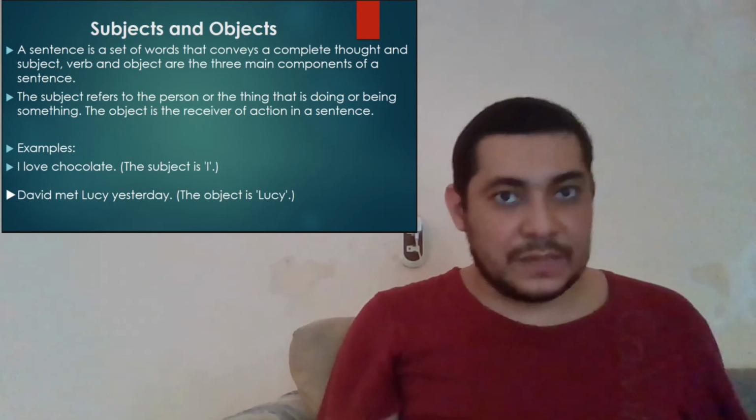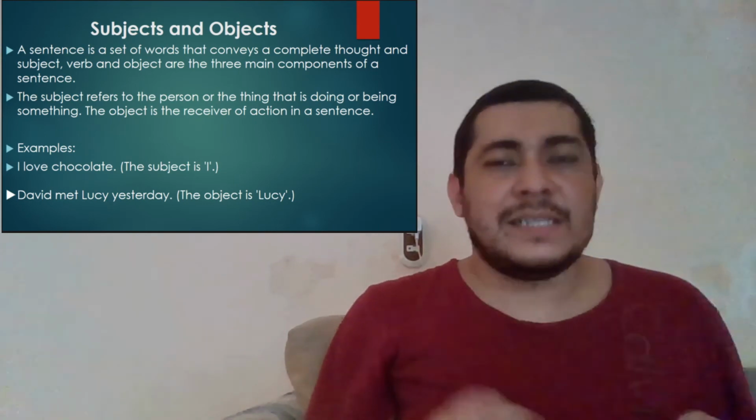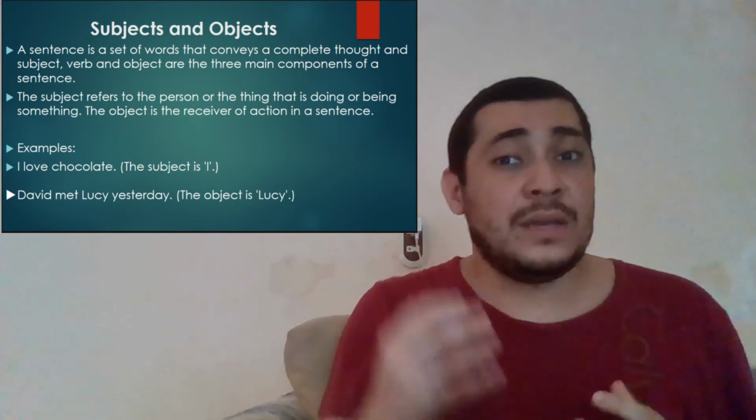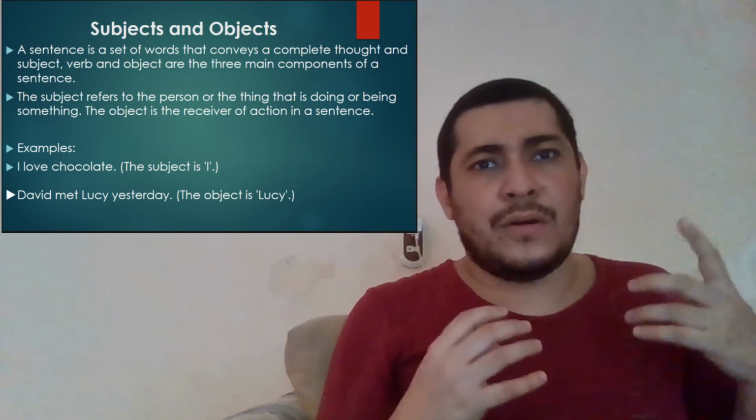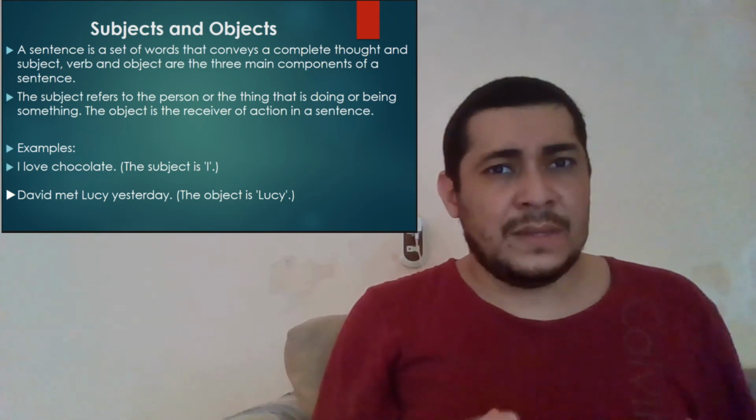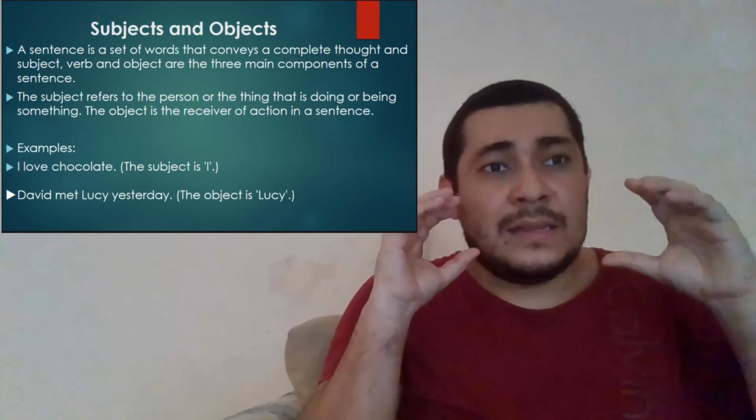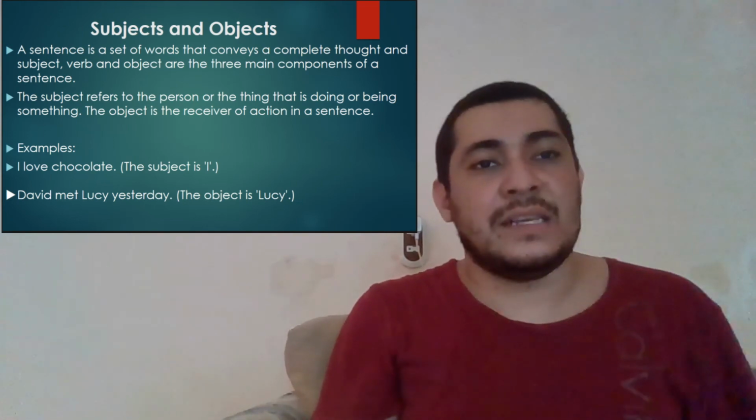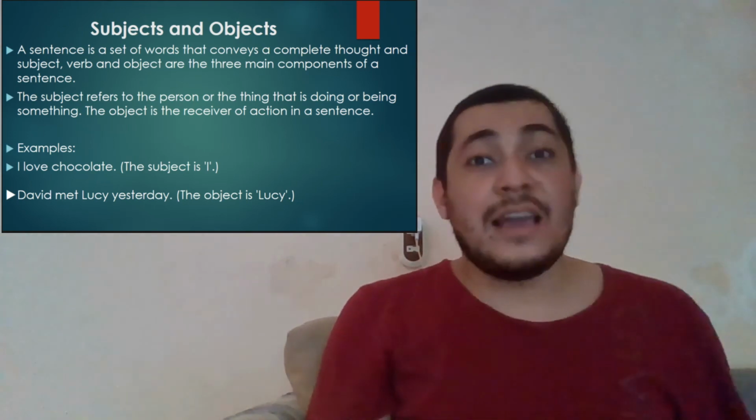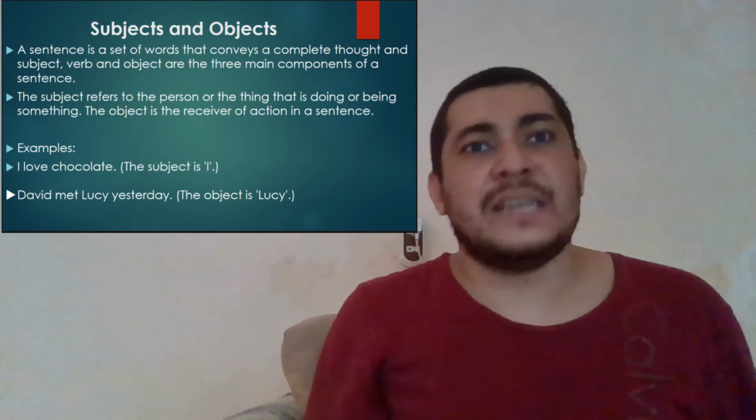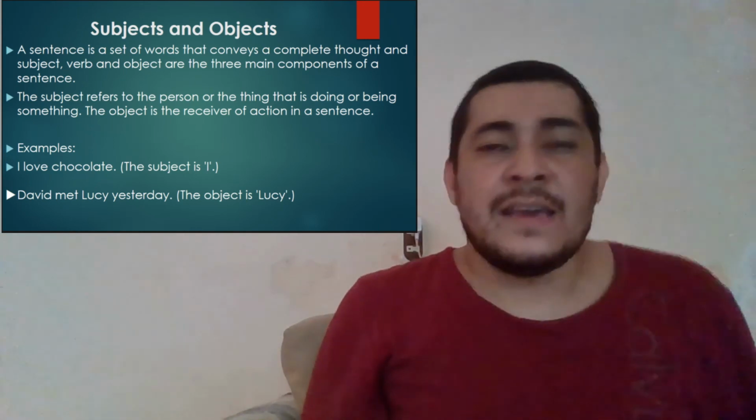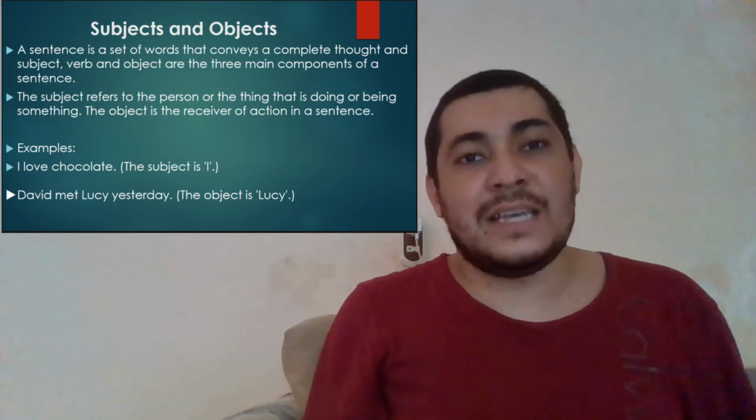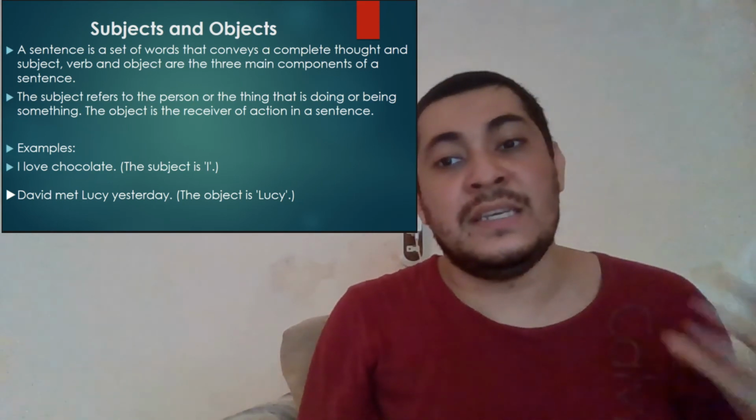Now we have subject and object. In this case, we normally refer to the subject as a person or thing doing or being something. And the object is the thing that receives that action in the sentence. For example, this: I love chocolate. In this case, the subject is I. The second one: David met Lucy yesterday. In this sentence, the object is Lucy.